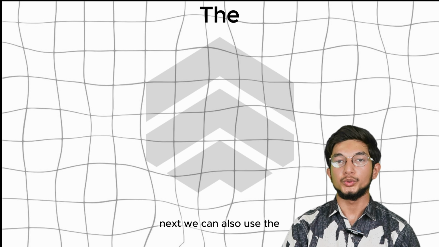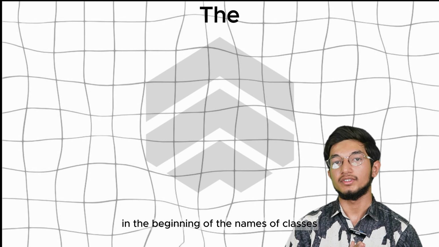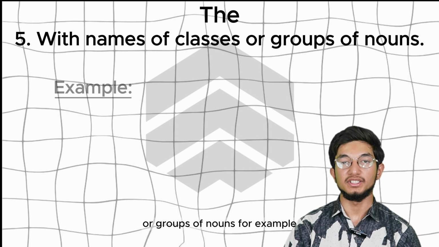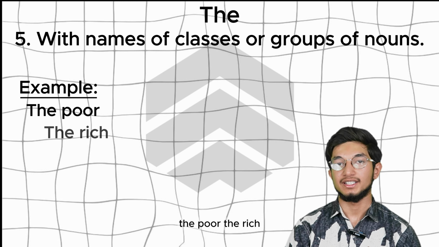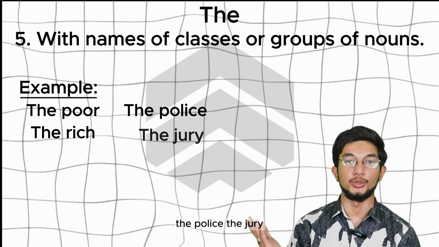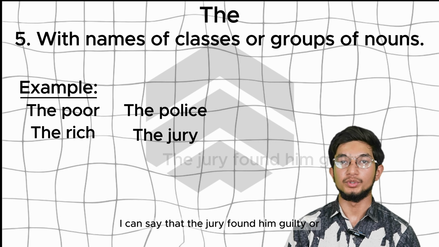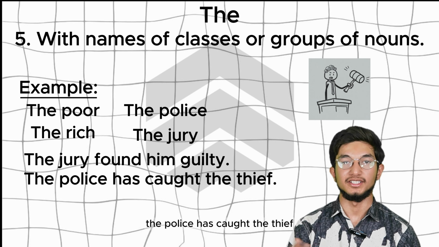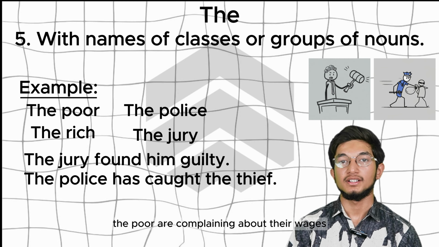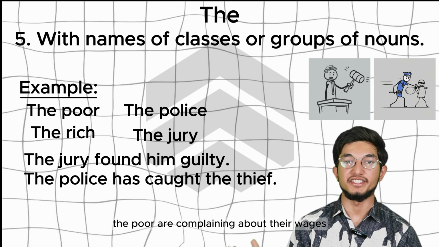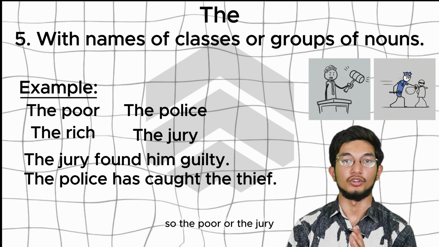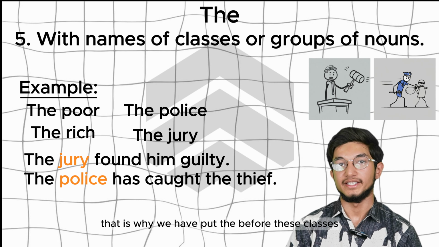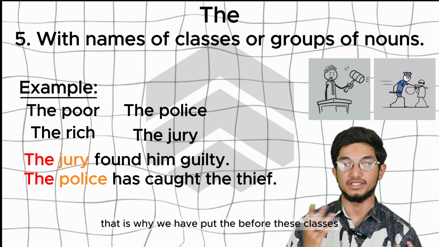Next, we can also use the in the beginning of the names of classes or groups of nouns. For example, the poor, the rich, the police, the jury. I can say that the jury found him guilty, or the police has caught the thief. The poor are complaining about their wages. So the poor or the jury or the police are classes or groups of people. That is why we have put the before these classes.